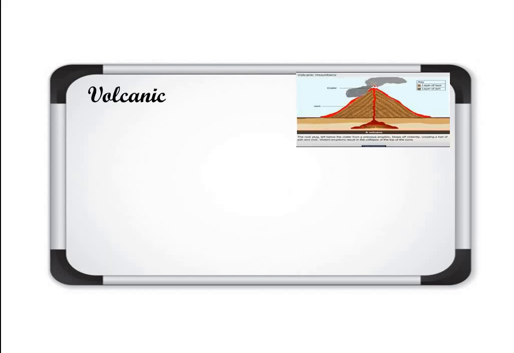Now the third is volcanic mountain. By the name we can identify: the mountains which are formed due to volcanic activities are known as volcanic mountains. Clear?